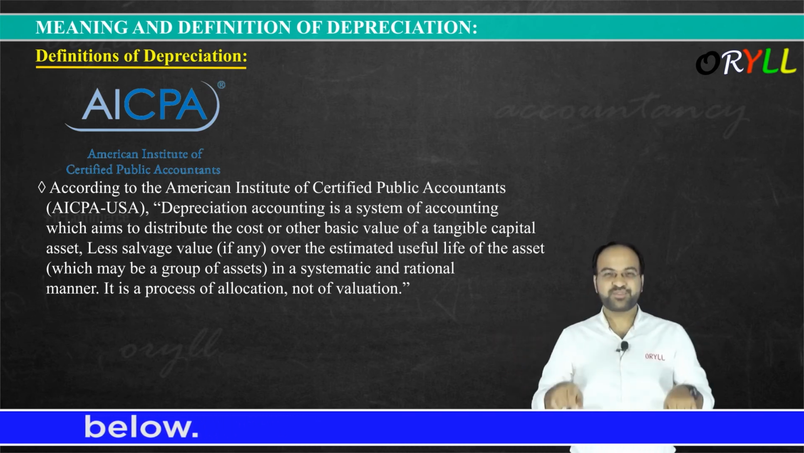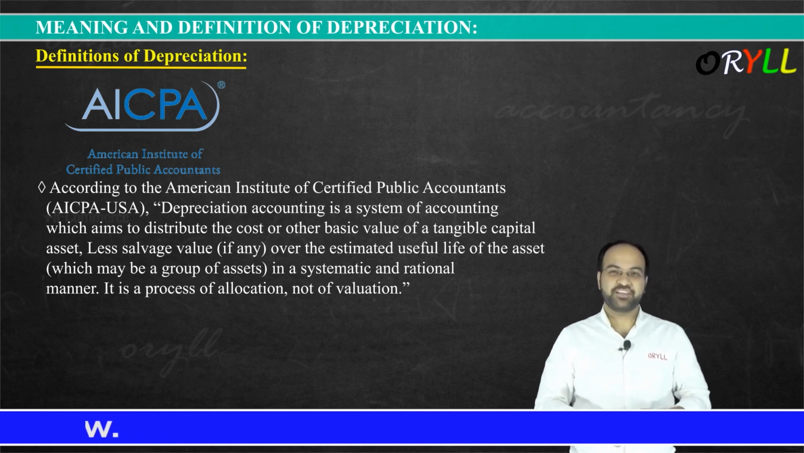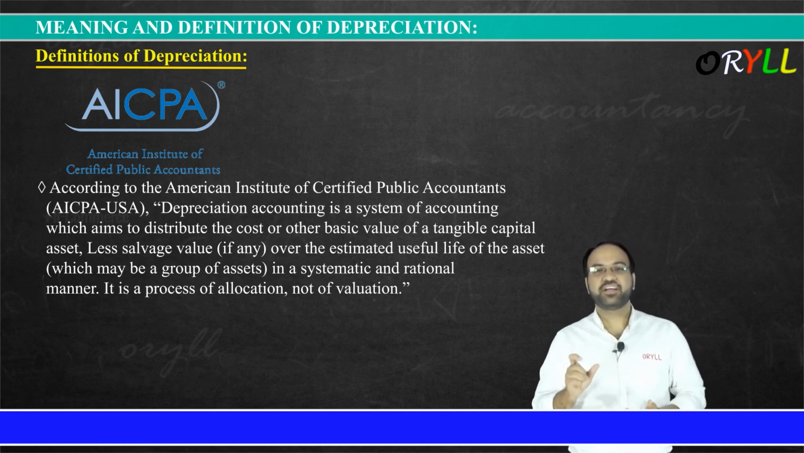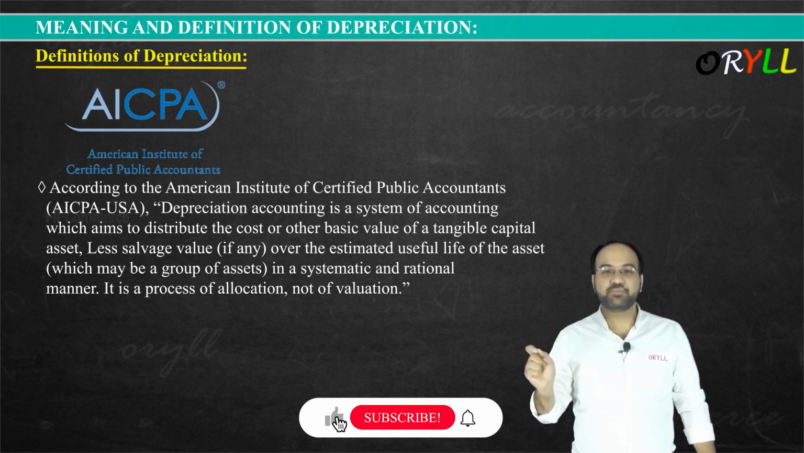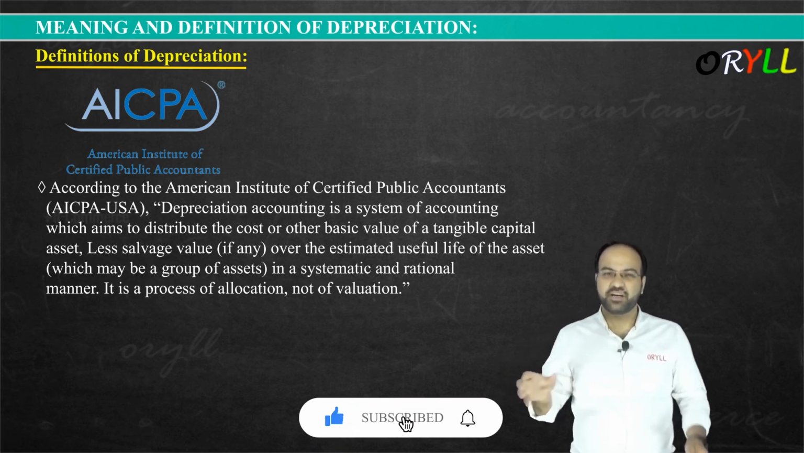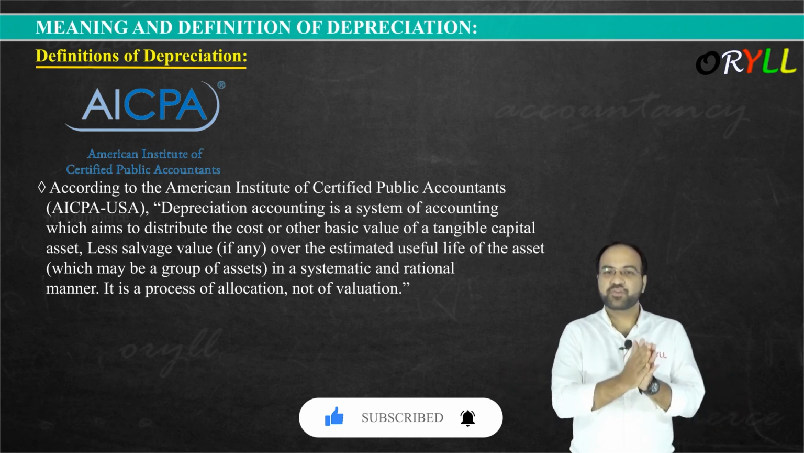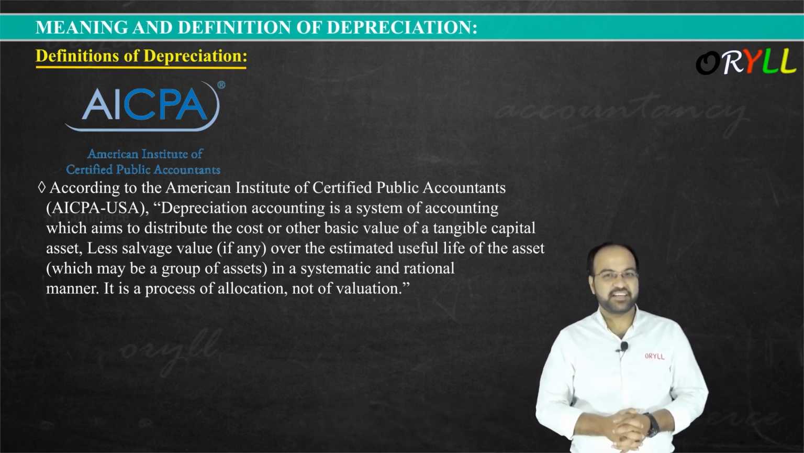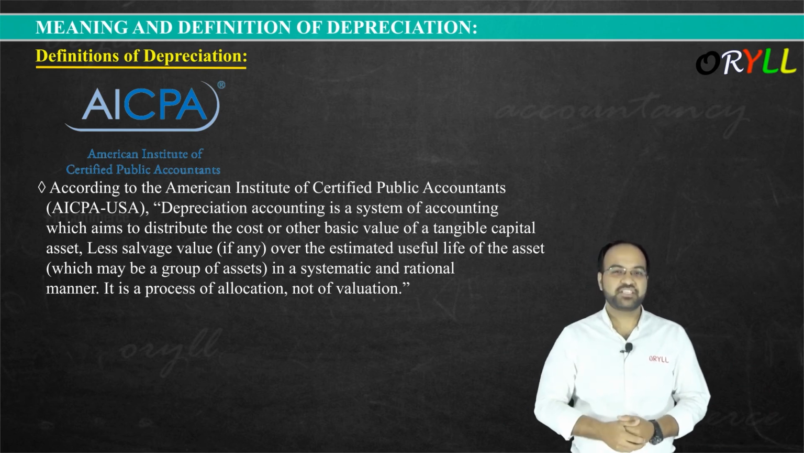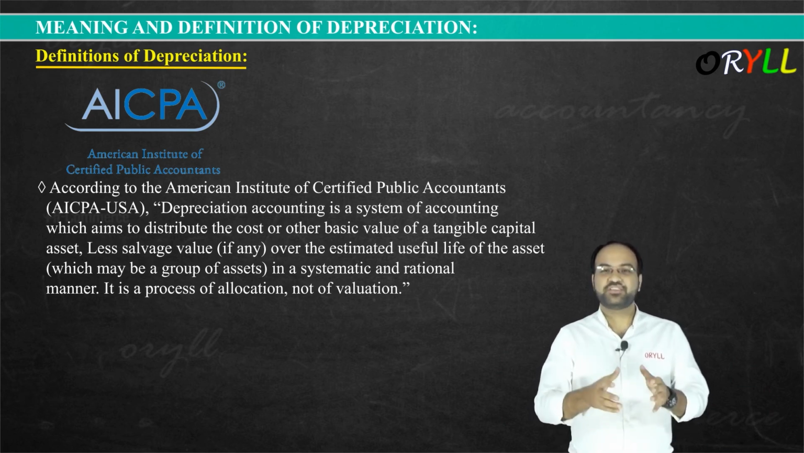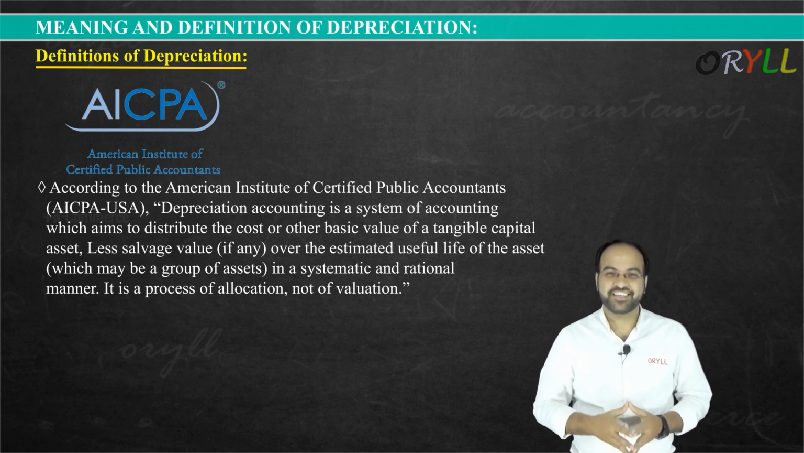So this whole process will be called depreciation accounting. That's what they are saying here. Depreciation accounting is a system of accounting which aims to distribute the cost of the asset, the entire cost of 10 lakhs, or rather the 8 lakhs, over the usage of the asset, by reducing the salvage value. Understood? This is what they are talking about in the definition. Got it?